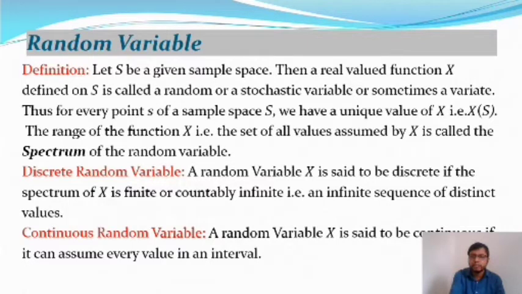In that case where the points are given, these points are either finite or countably infinite. It's called a discrete random variable. Here capital X is called a discrete random variable.